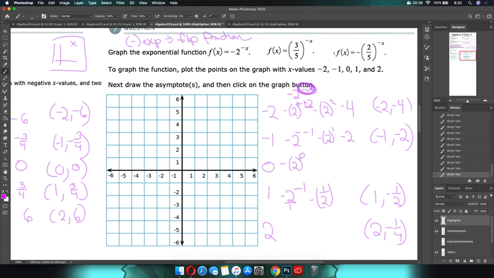Dramatic pause. Oh, I heard somebody say it. It is, in fact, some version of 1. So this will be 0 and -1. Now, when I look at the graphing, this will be fun. We have -2 and then -4. I looked at the sign this time. Aren't you proud of Ms. Dubois? Then it's -1, -2, 0, -1. And then we have 1 and -1/2, and then 2 and -1/4.